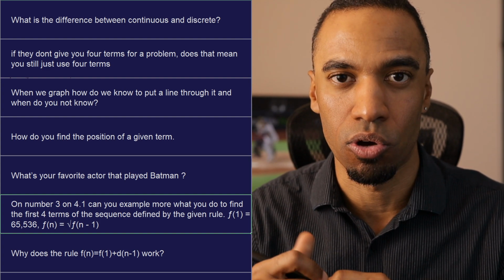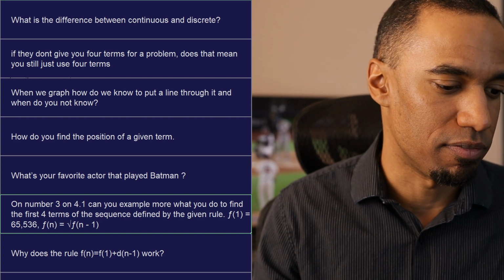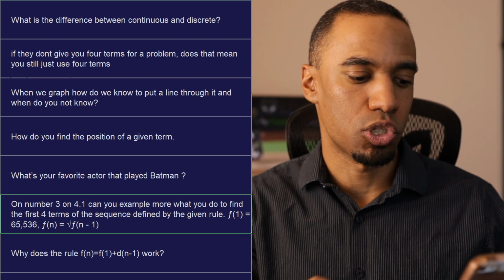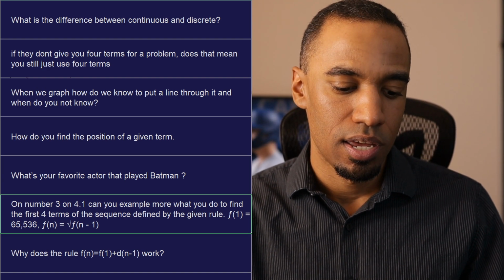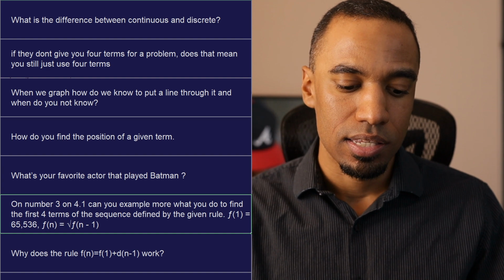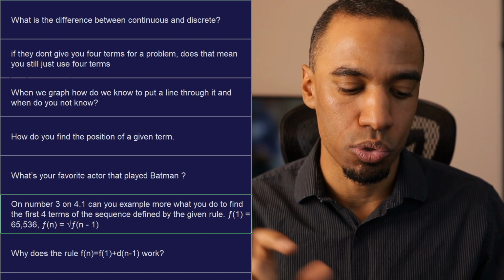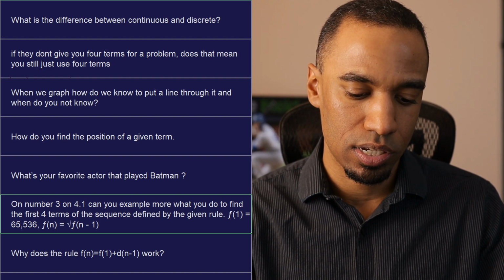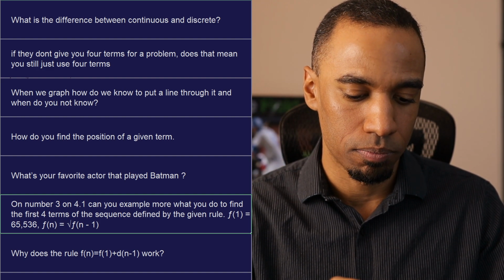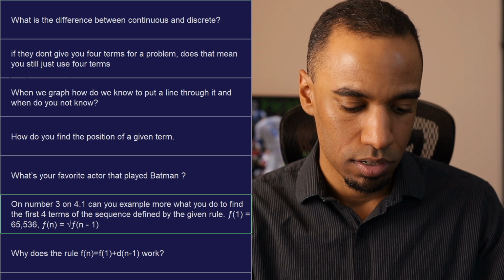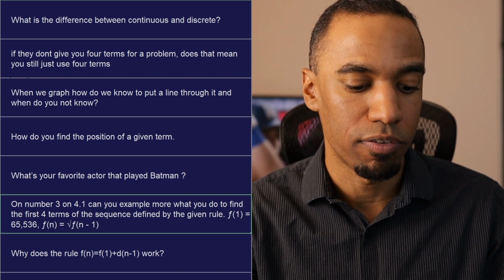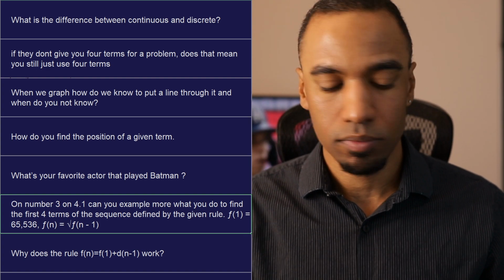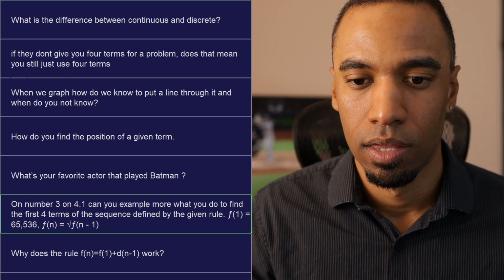Honestly, I don't even know if that's a whole number. I'm going to see if it is. To find the value of term 2, take the square root of 65,536. To find term 3, take the square root of whatever term 2's value is. To find term 4, take the square root of that one. 65,536 square root. Oh, it's 256. Okay. So here, I'll write this out.